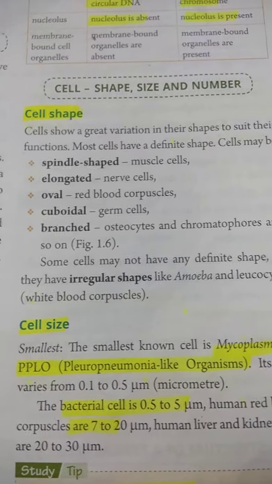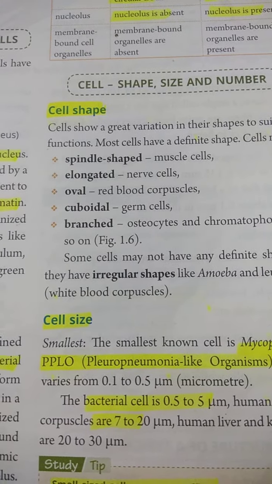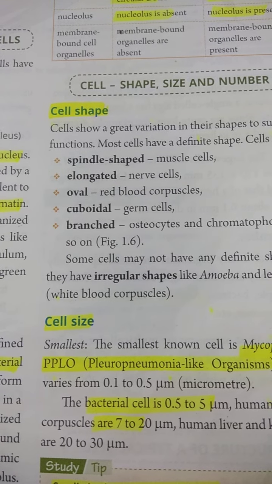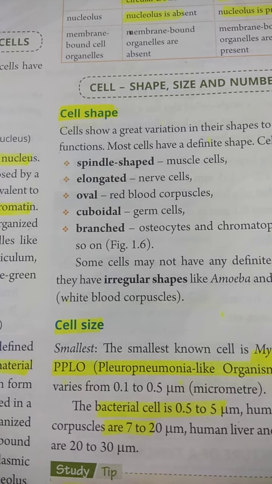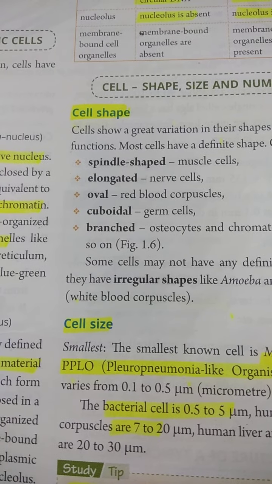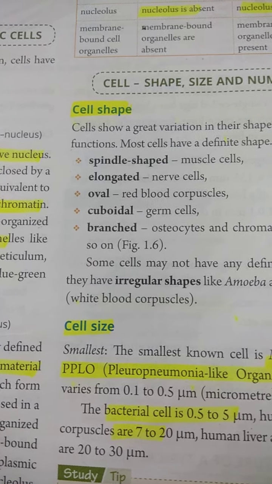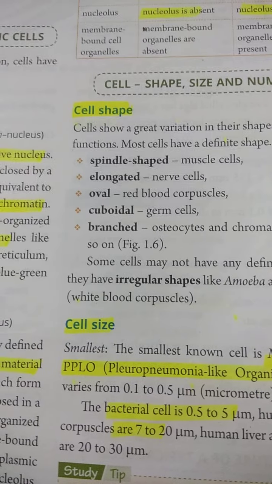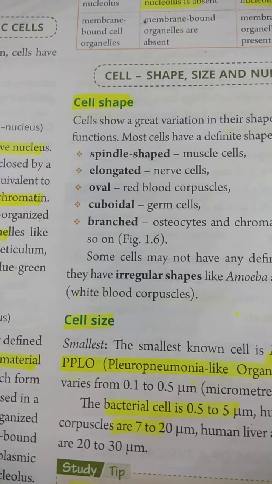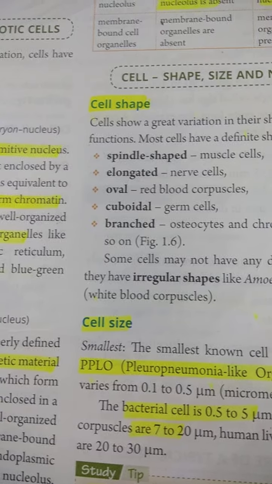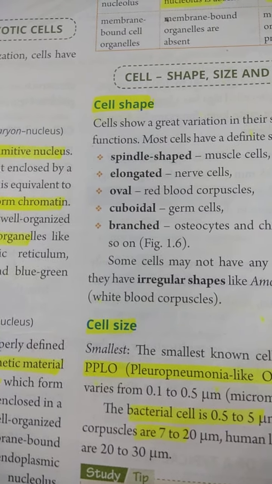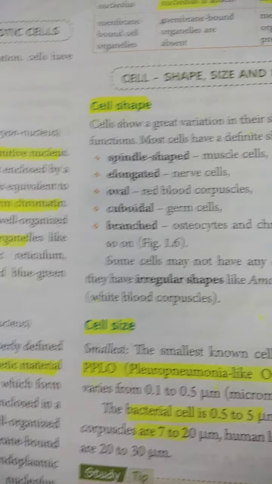And many different shapes are found, like the kidney shape of dicot stomatal cells, the dumbbell shape of monocot stomatal cells, cuboidal germ cells, and likewise branched cells. So the different shapes facilitate the function.